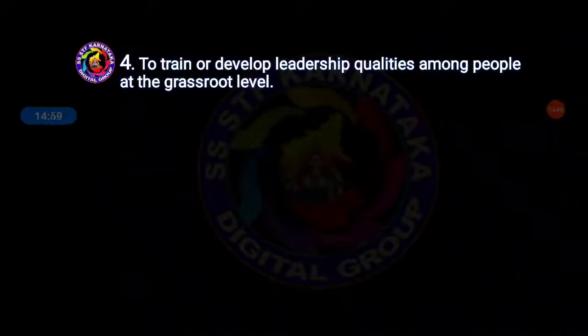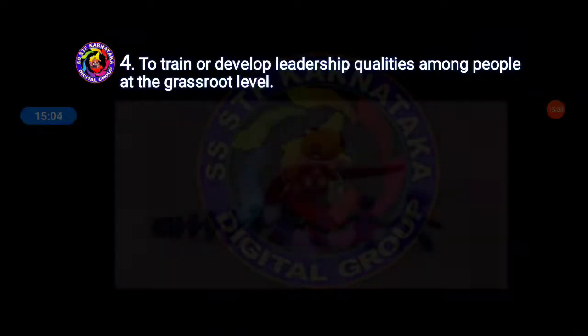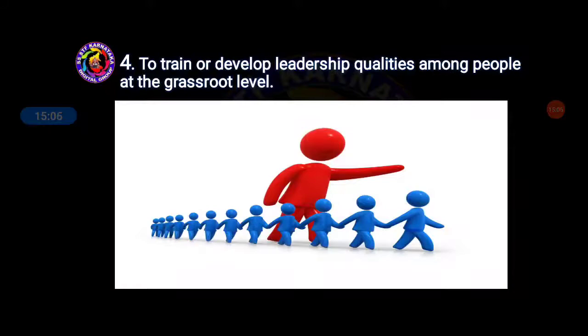The fourth objective is to train or develop leadership qualities among people at the grassroots level. The main objective is to develop leadership, students, so they can take their own decisions. In this local government, one leader will be there at the grassroots level, they take everything together, and with leadership qualities they will handle it all.